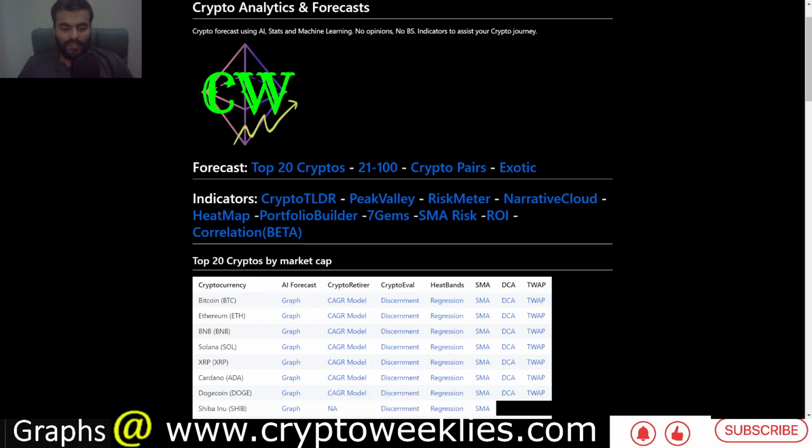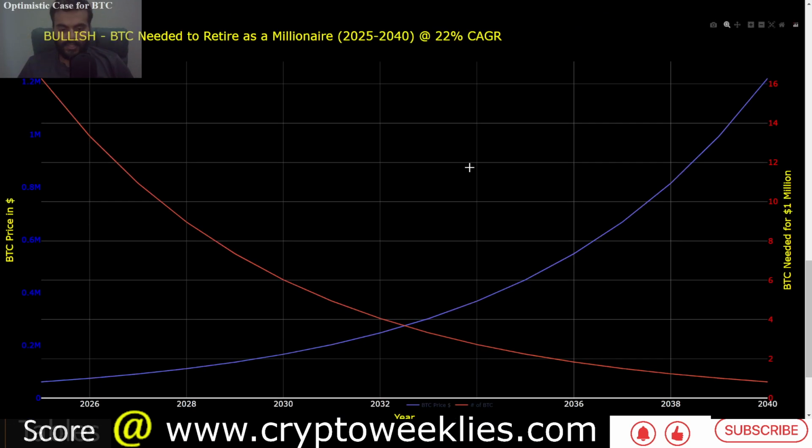So now that we have covered the machine learning based forecast, we'll briefly look at the number of bitcoins needed to be a Bitcoin millionaire at different points in time. This is the retirement compound annualized growth rate model, considering Bitcoin grows at around 22%, which would be half of what Bitcoin achieved over the last 15 years. Bitcoin grew in the last 15 years by 46%.